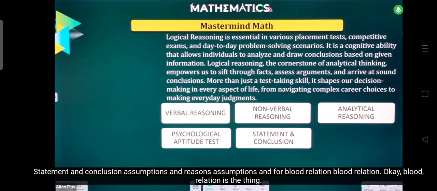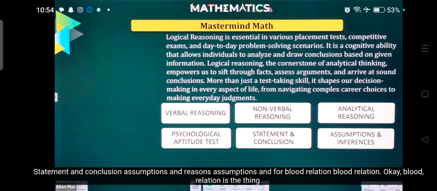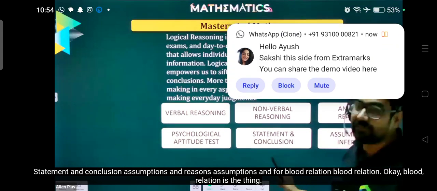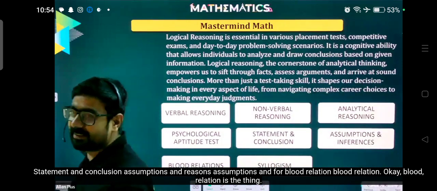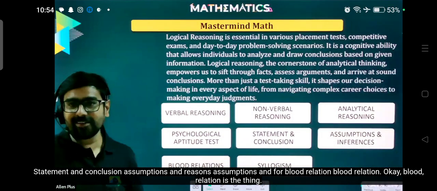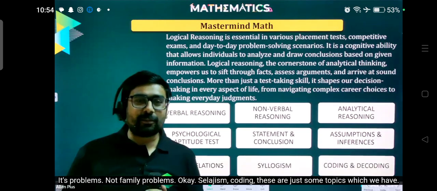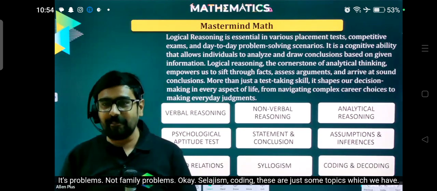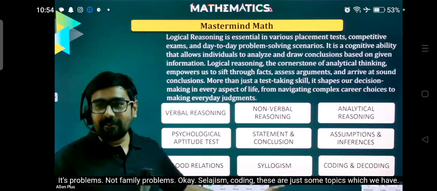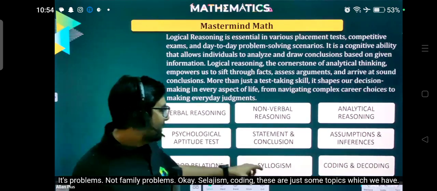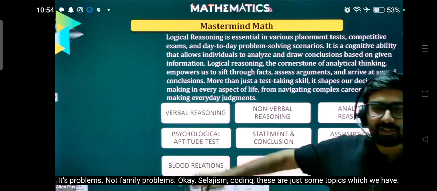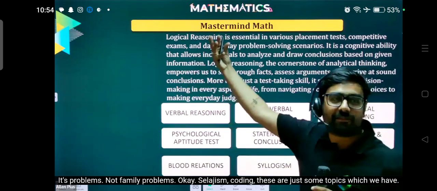Test, statement and conclusion, assumptions and reasons, assumptions, inferences, blood relation. Okay, blood relation is a thing. But it is not about knowing the names or connecting with the family. It's problems, not family problems. Okay, syllogism, coding, decoding. These are just some topics which we have.